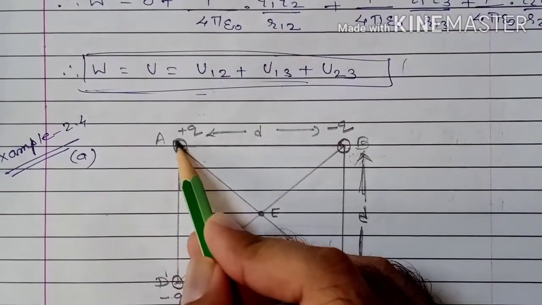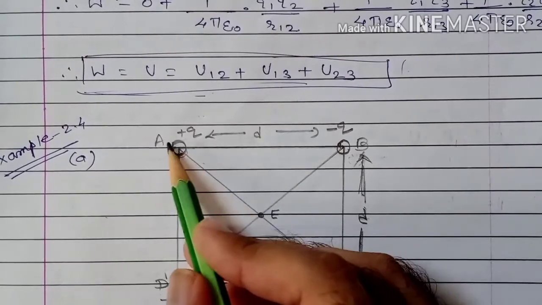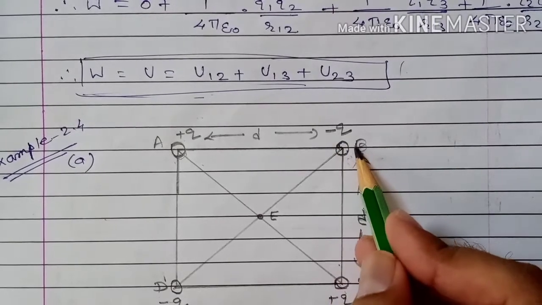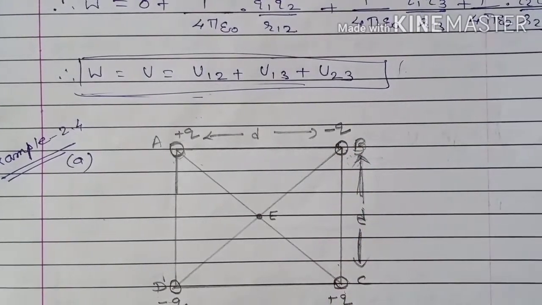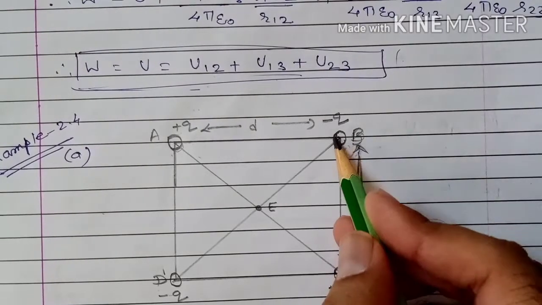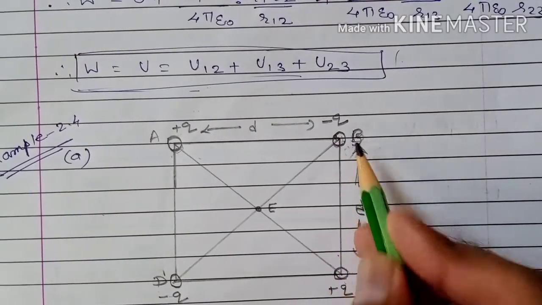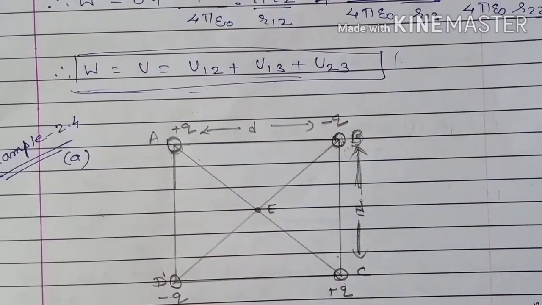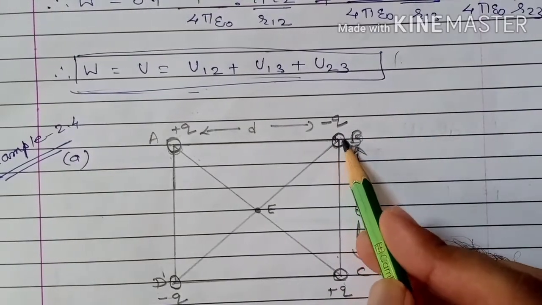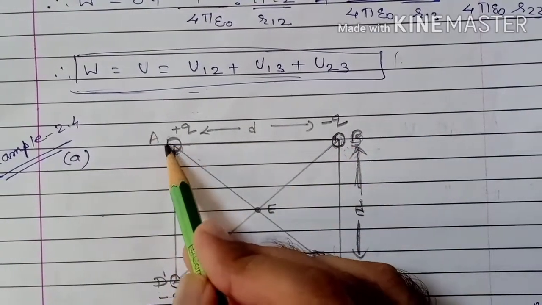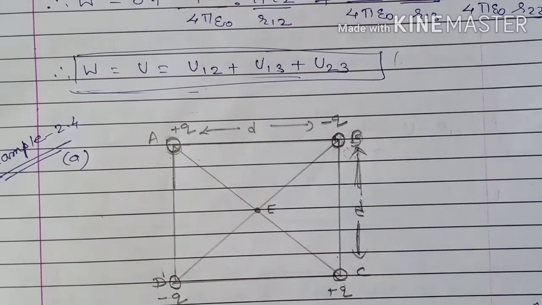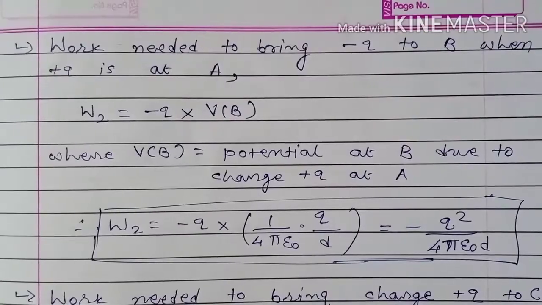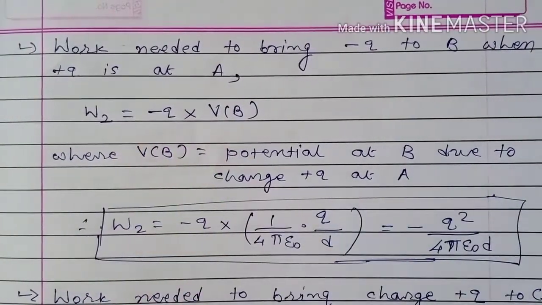So now the plus Q charge we have brought at point A. Now we will bring minus Q charge at point B from infinity. When we want to bring charge minus Q at point B, at that time the work done in bringing charge minus Q from infinity to point B in the electric field of the charge placed at A is W2, which is equal to minus Q into VB.